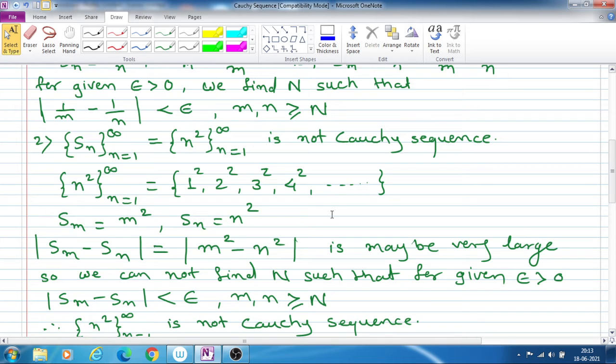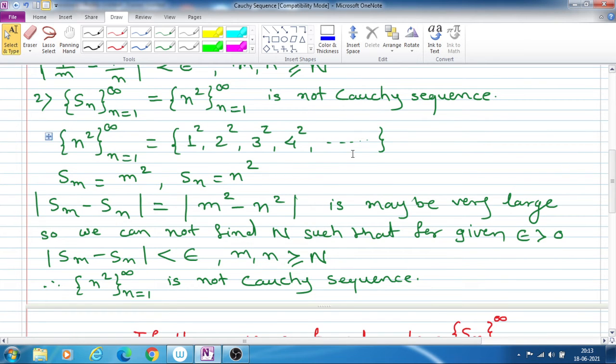So the upper limit of the sequence does not exist, or the upper limit of this sequence is infinity. Therefore, for a given epsilon, a small number, we cannot find capital N such that the difference between two terms Sm minus Sn, meaning m square minus n square, is very small.